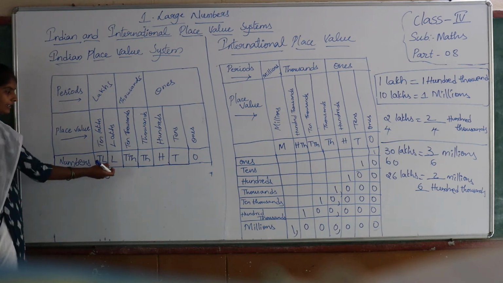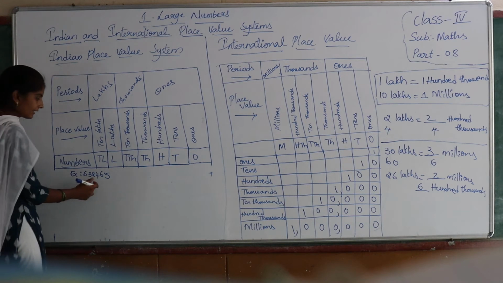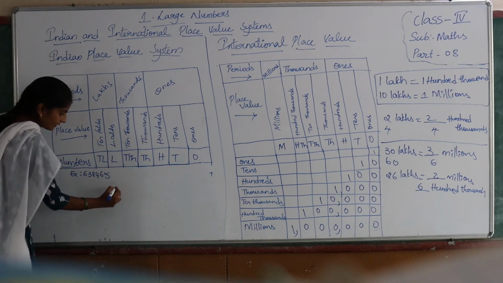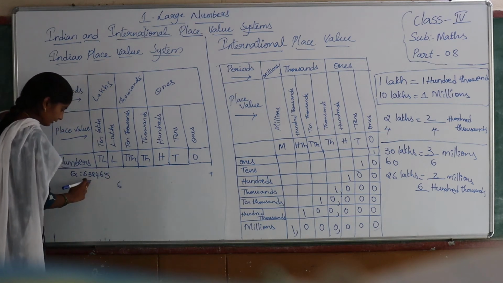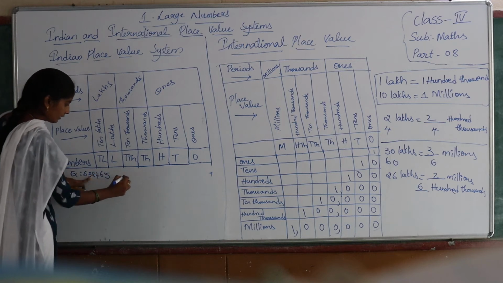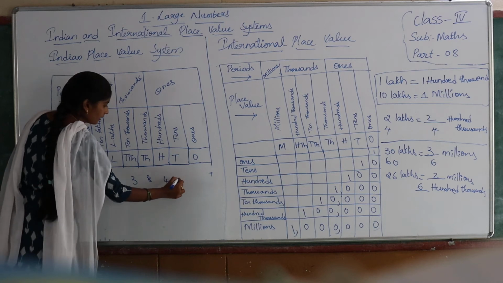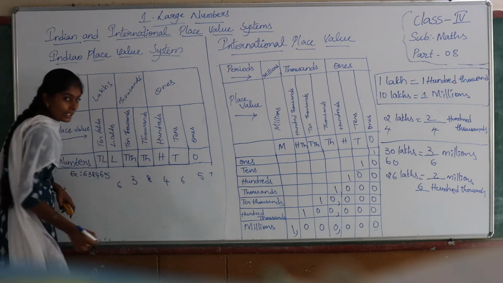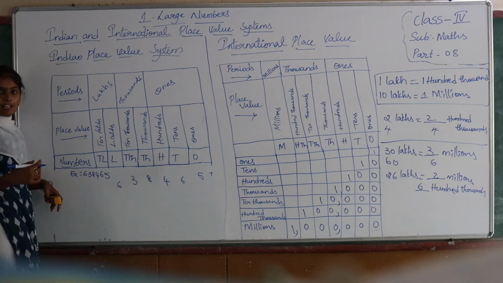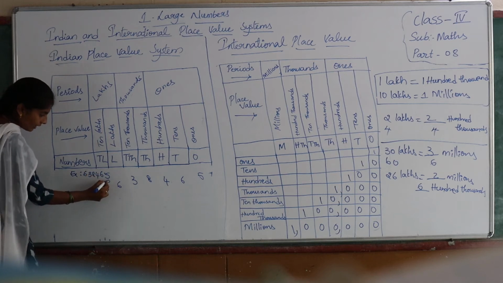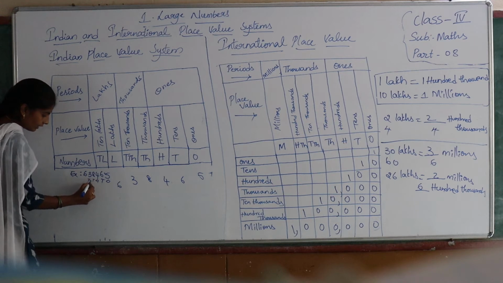Now how will we write this in the place value chart? See, 6 lakhs. So lakhs place 6.